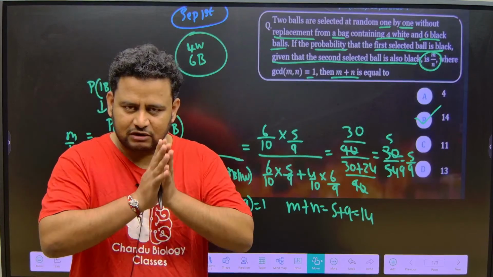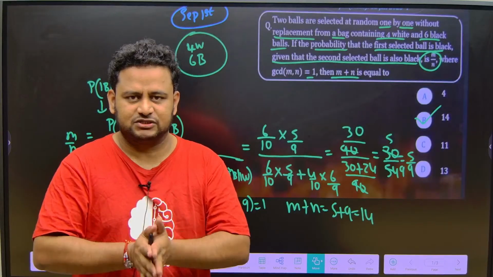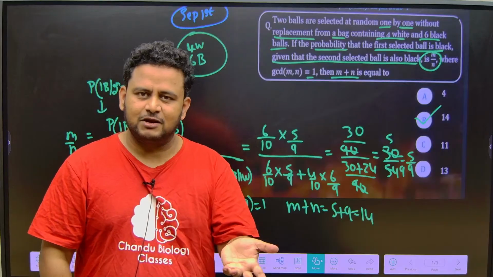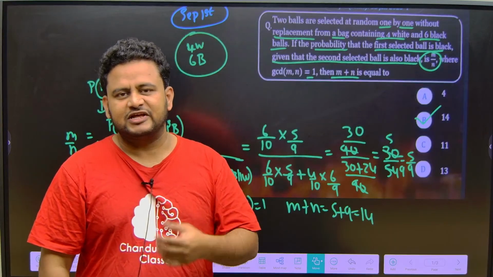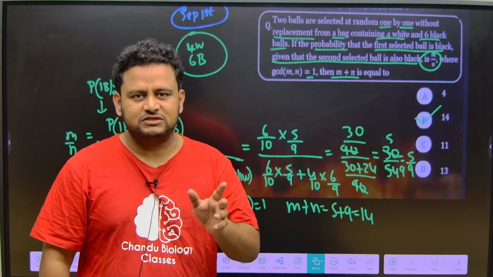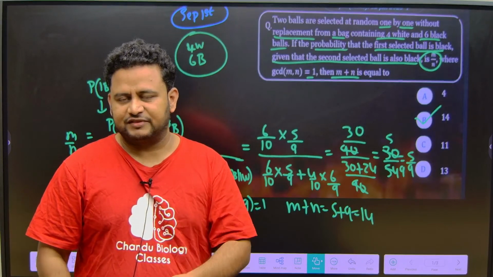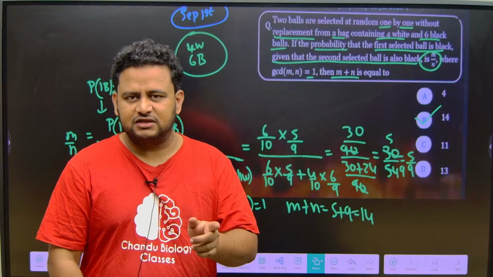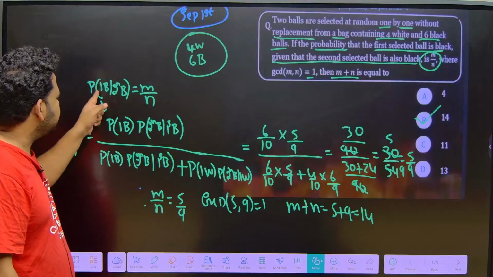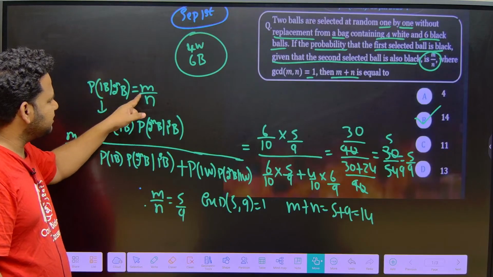The first ball can be black or white. But they are asking, if the second ball is black, what is the probability that the first ball selected is black? You can write it as probability of first ball being black given that second ball is black is given as m by n.